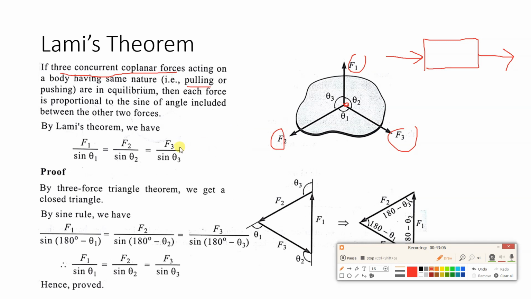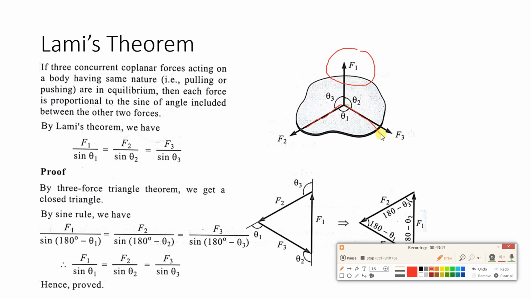Then each force is proportional to the sine of the included angle between the other 2 forces. So how can we write this? By Lami's theorem, we have to write F1 upon sine of the angle included between the other 2 forces. What are the remaining forces? F2 and F3. So F1 upon sine theta 1. Then second, suppose we are writing F2.